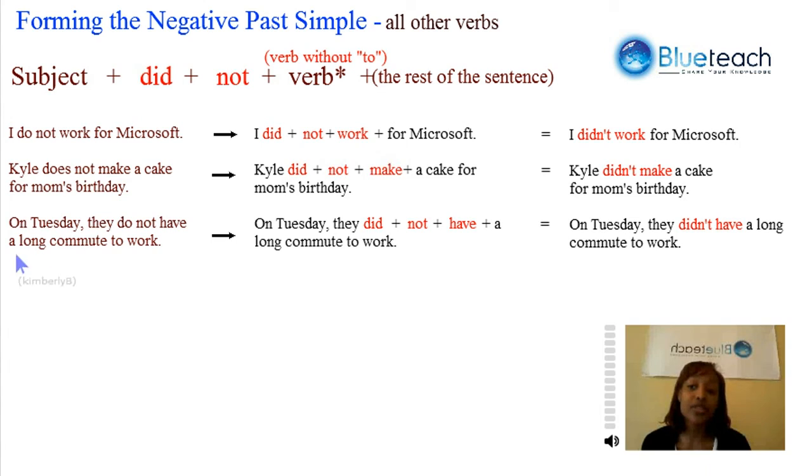On Tuesday, they do not have a long commute to work. On Tuesday, they did not have a long commute to work. And again, did not becomes didn't. On Tuesday, they didn't have a long commute to work. Just remember that did not becomes didn't. And something to remember about this verb tense is that every single subject conjugates the same. I, you, he, she, it, we, and they all conjugate with did.